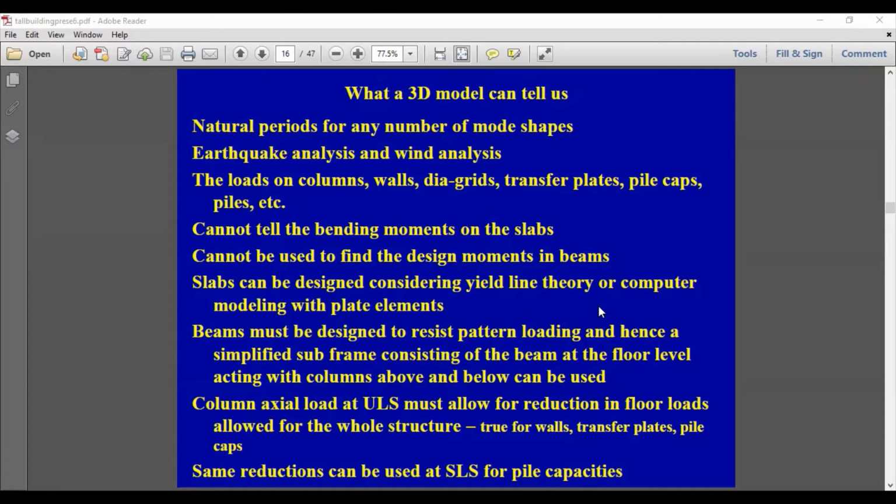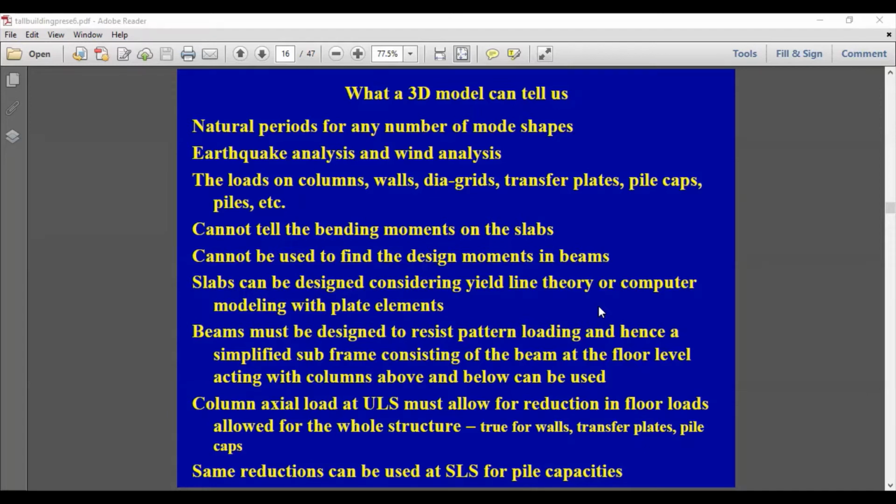The reason is any vertical load due to the permanent loads and also the vertical loads due to lateral loads, all will be represented properly